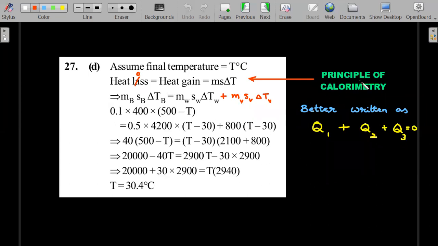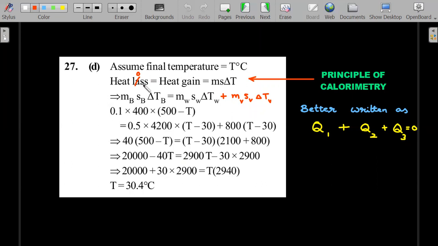Right. So this principle of calorimetry tells about the amount of heat loss being equal to heat gain. I don't like this equation when someone says heat lost or heat gained. Heat is not an entity that is a part of a system to gain or lose. Please understand that it's not like a path, state function. I know in our lower class textbooks we are told about this equation, but as you grow up, you should know the better language. The better way of writing the principle of calorimetry is the sum of all flows of heat. Heat is a flow. It is an energy in transit. It is not something that is contained in an object.